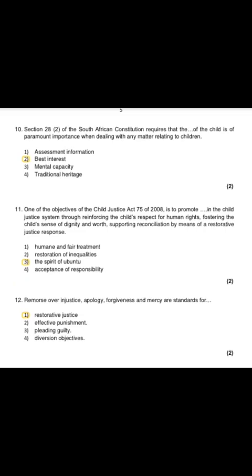So the following question: one of the following objectives of Child Justice Act 75 of 2008 is to promote reconciliation in the child's justice system through reinforcing the child's respect for human rights, fostering the child's sense of dignity and worth, supporting reconciliation by means of restorative justice response. So yeah, guys, the correct answer for question 11 is the third option, which says that the spirit of Ubuntu.